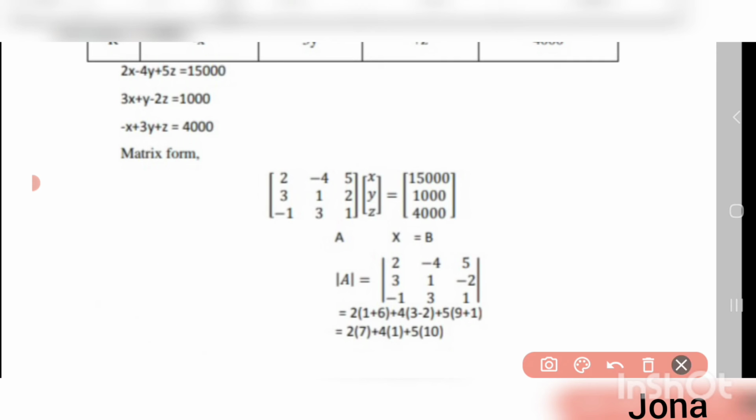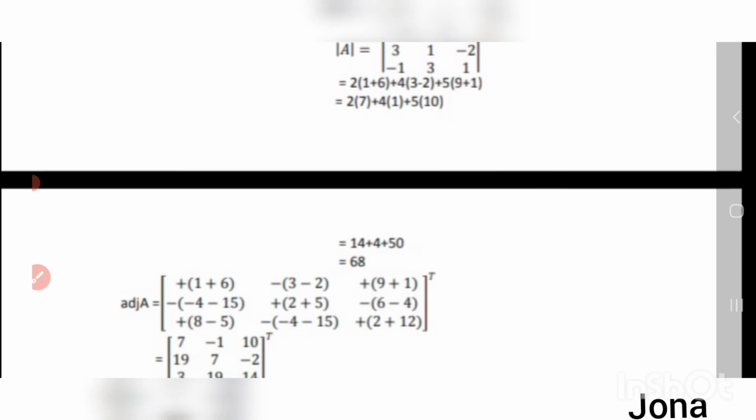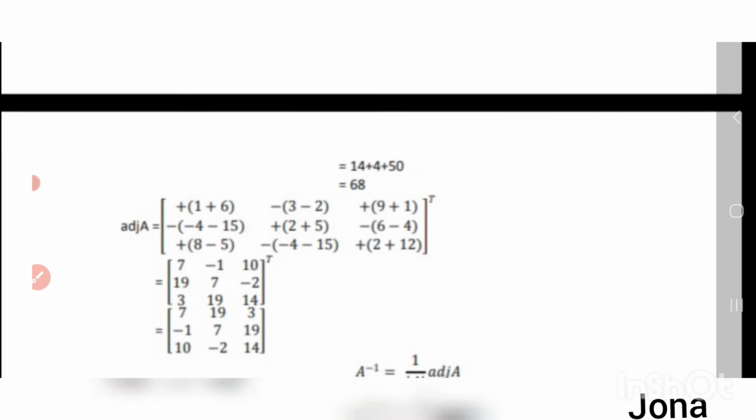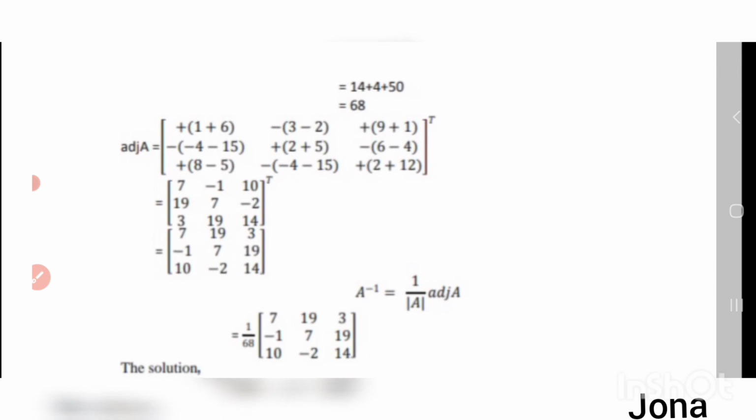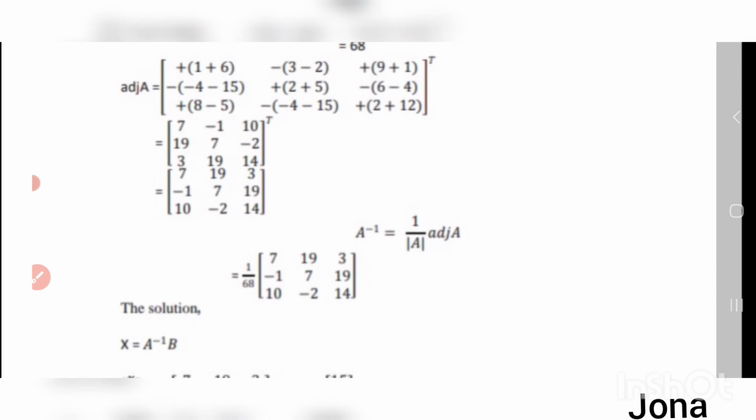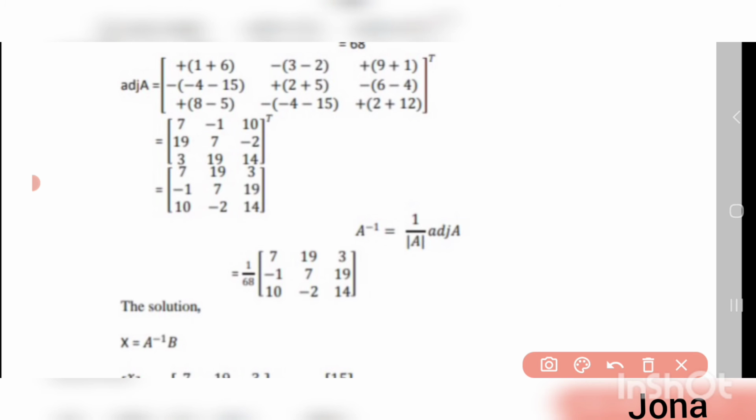Expanding through the first row, we have that value as 68. And then we want to find the adjoint: the minors M11, M12, M13, then M21, M22, M23, M31, M32, M33. We want to do the calculations and take the transpose of this.